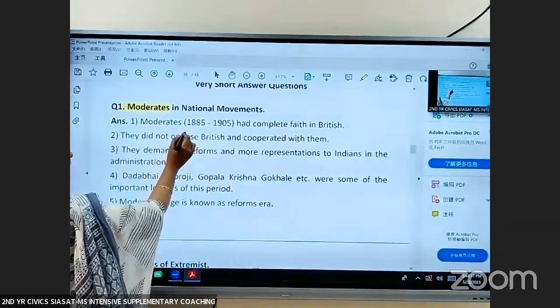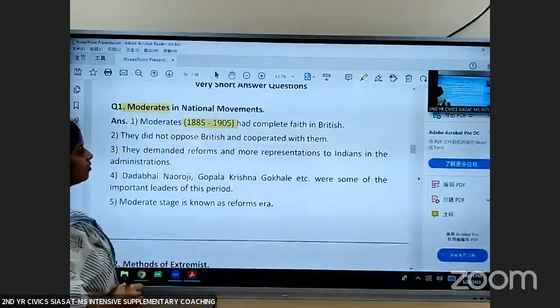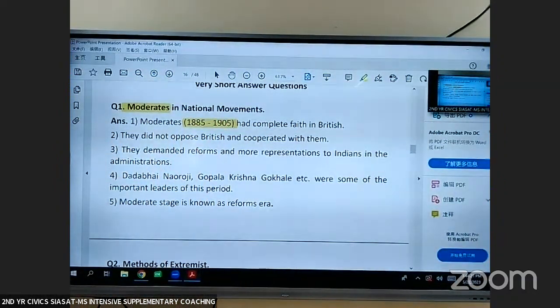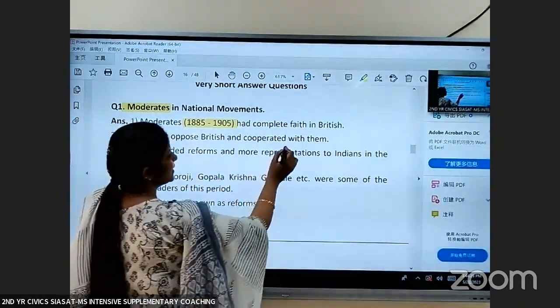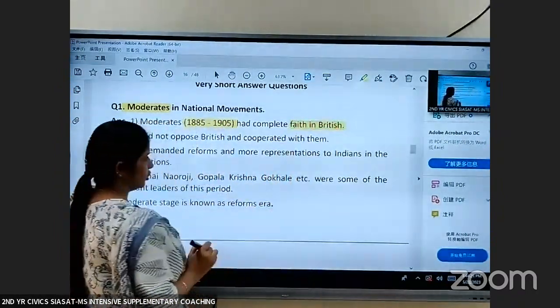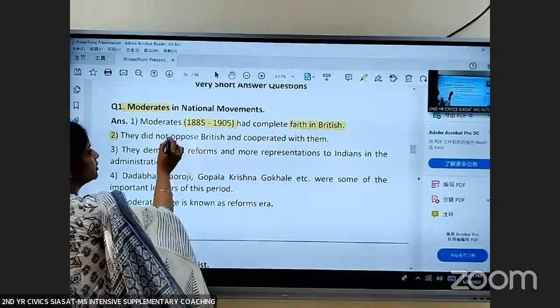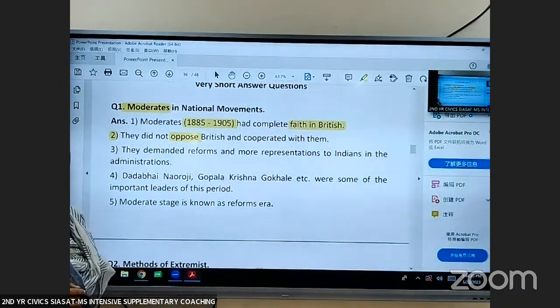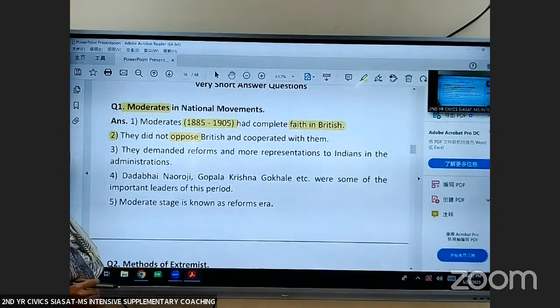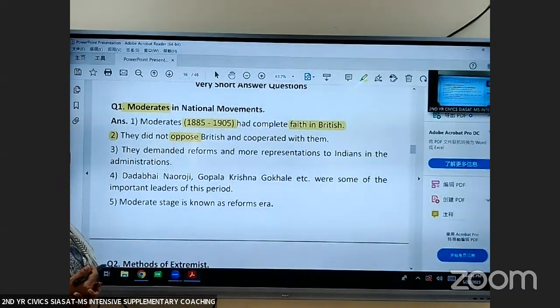So moderate stage, it was from 1885 to 1905. Now, these moderate leaders, they had faith in the Britishers. They never opposed the British and cooperated with them. Whenever they had any demand, they used to request.